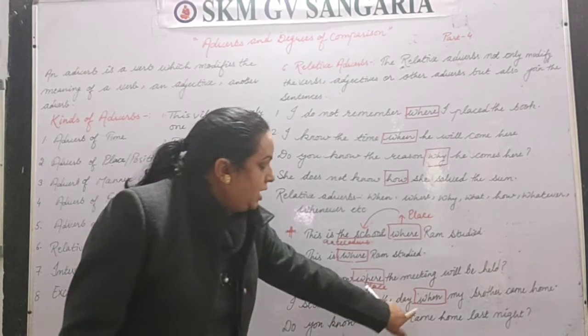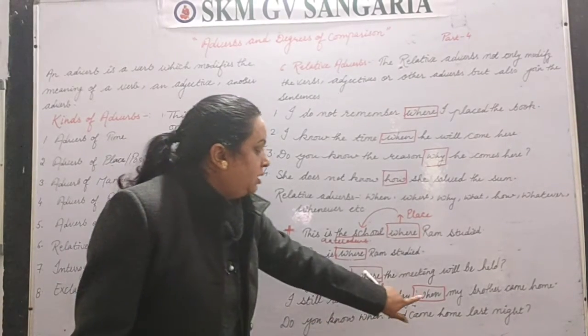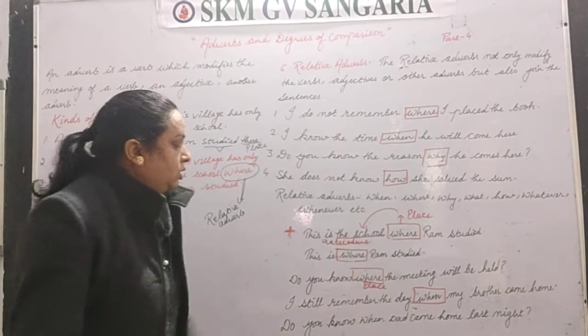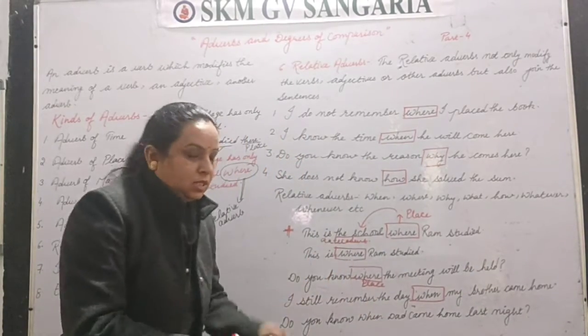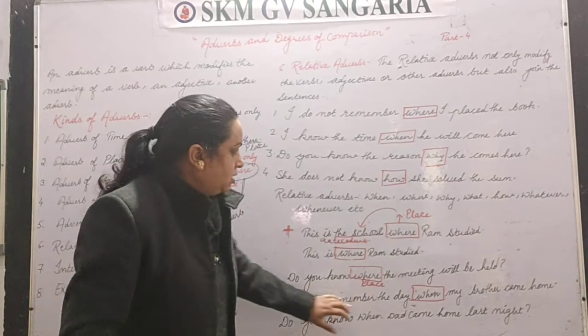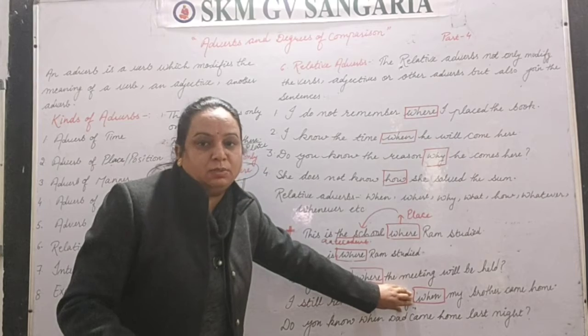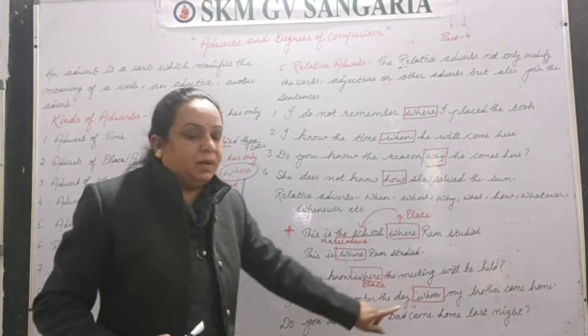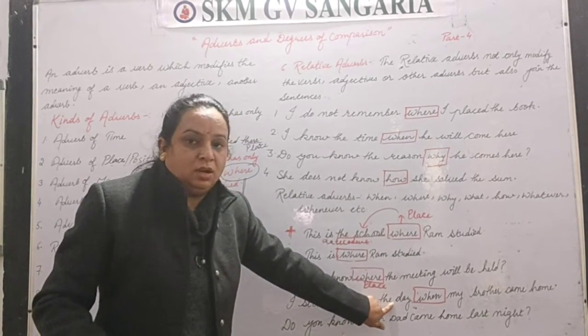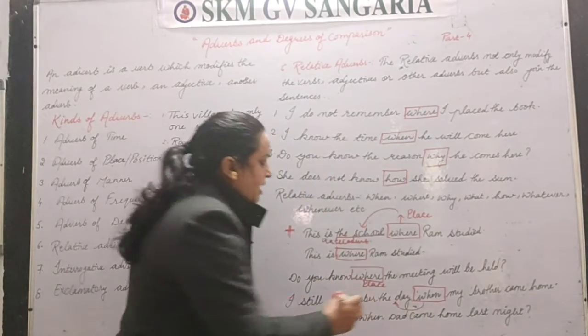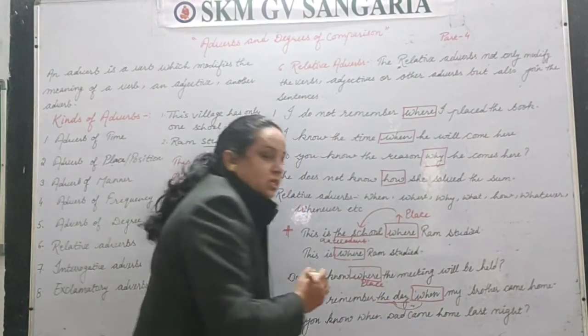You may also write the sentence like this: I still remember when my brother came home. In that case, the day is missing, so the antecedent is not there. But here the day is referring to the time, so the day is working as an antecedent.